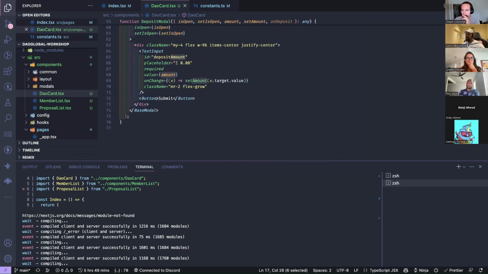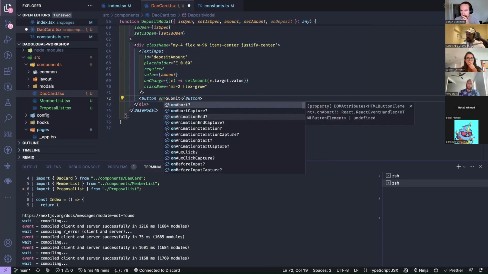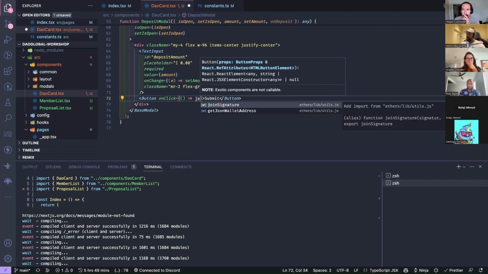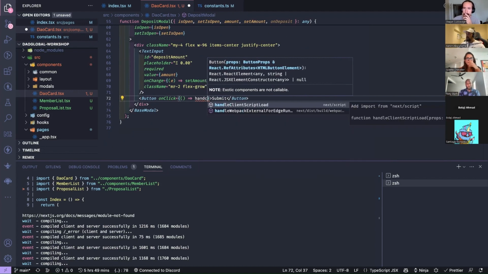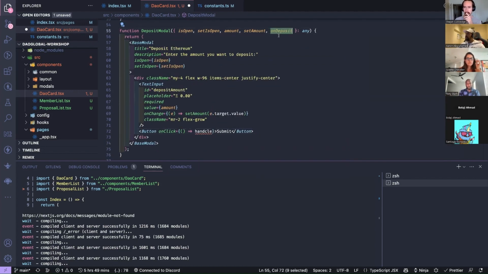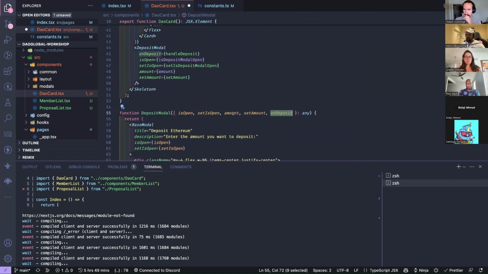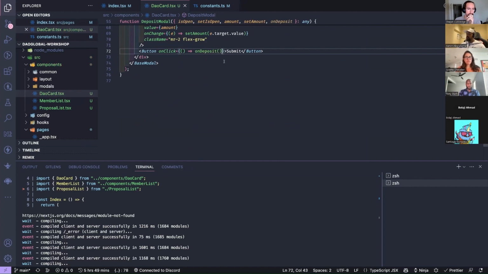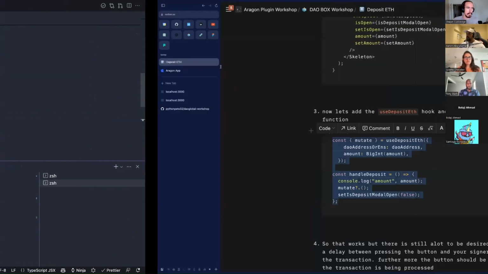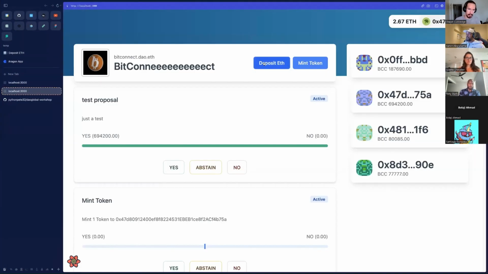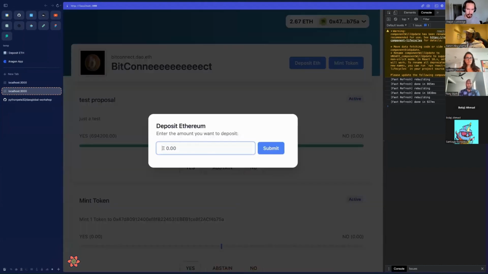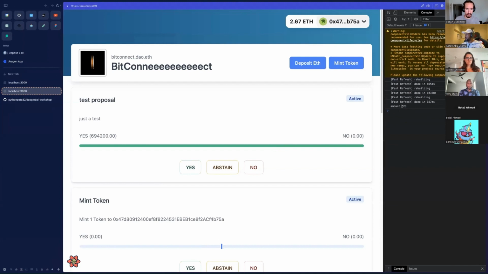So let's go all the way down to submit and on click. And we're going to say handle. Actually, how's it coming? It's on deposit, isn't it? Let me see, on deposit. Yes, there we go. So on deposit. And we're going to see, hopefully, let's just open the dev tools as well. So let's put 1, 2, 3. Okay, so something happened.